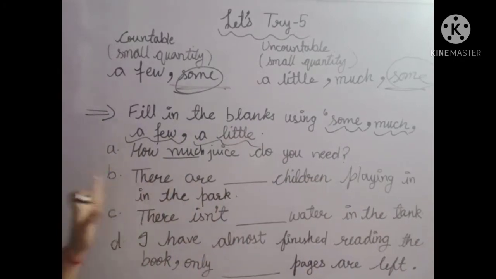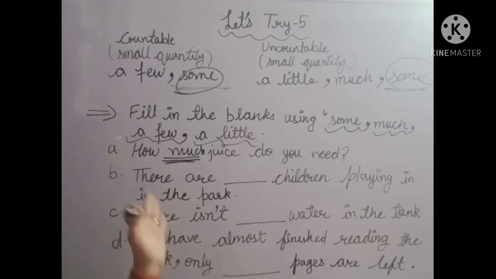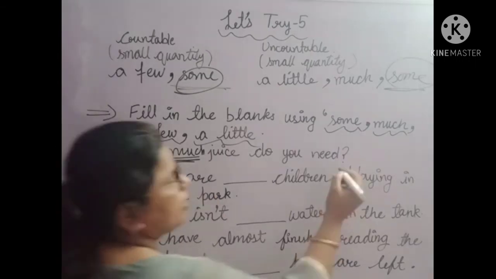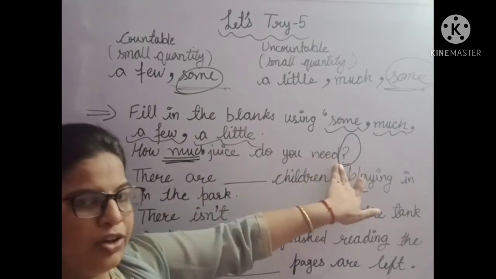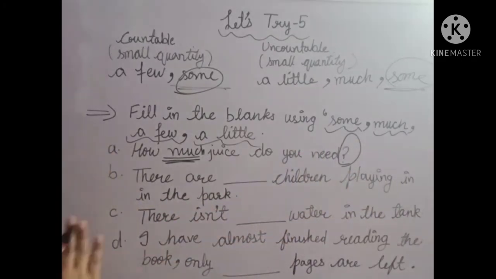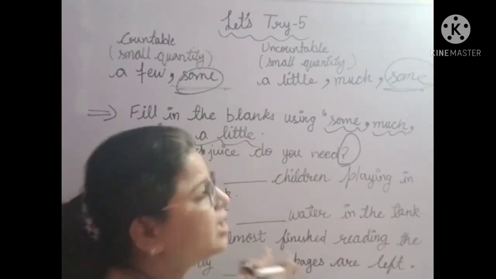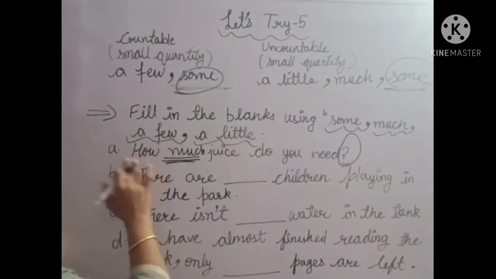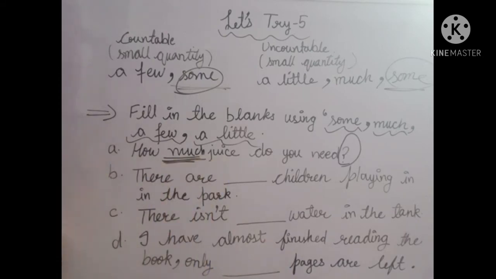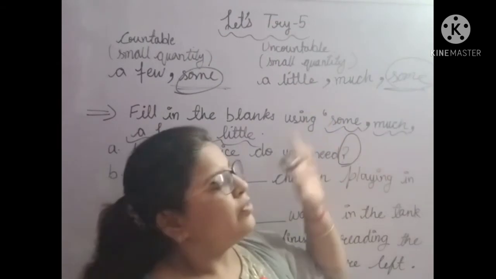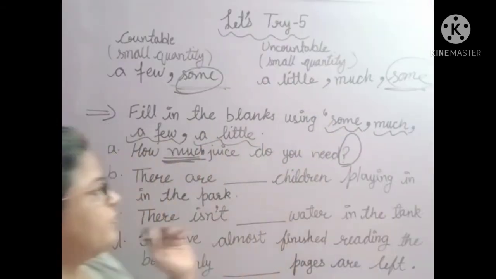Because much is the word which is used to ask questions about uncountable nouns. Here we can clearly see that there is a question mark at the end of the sentence. So it means that a question has been asked here about an uncountable noun. So here it is mandatory to write much. We cannot write a little or some while asking a question about an uncountable noun.